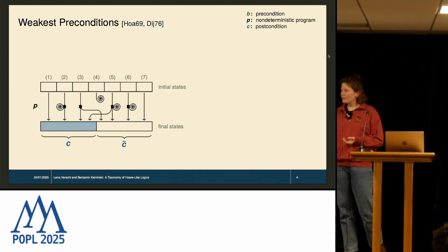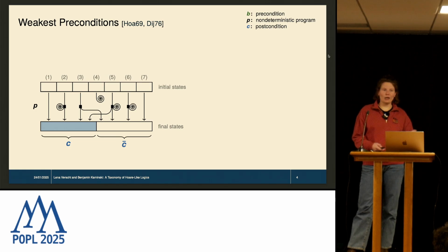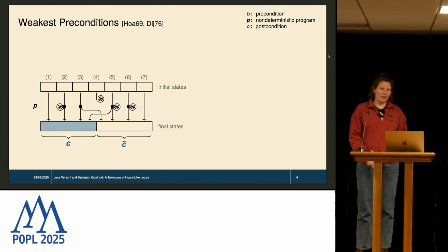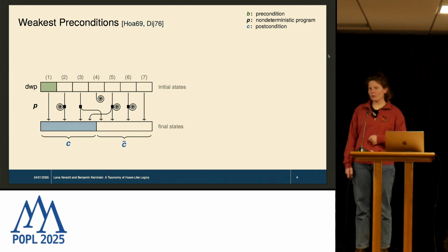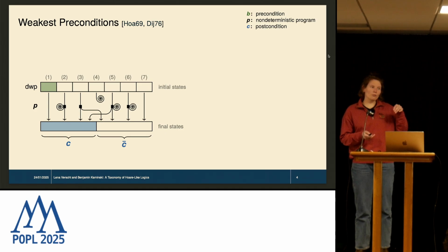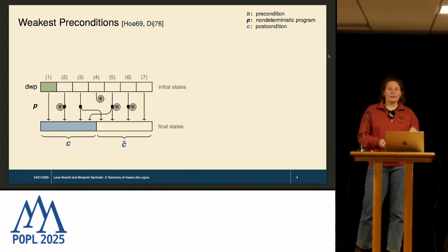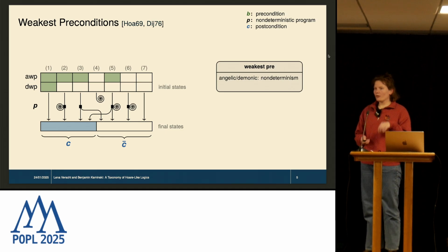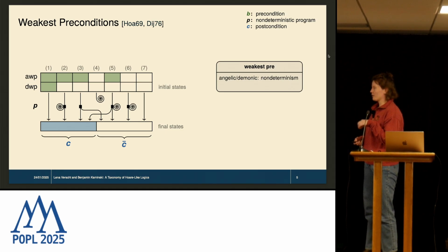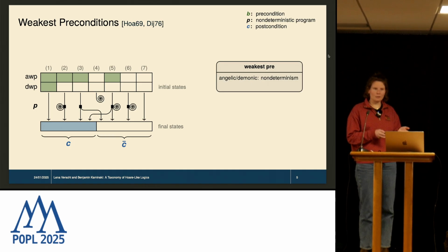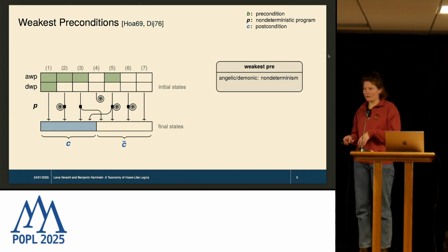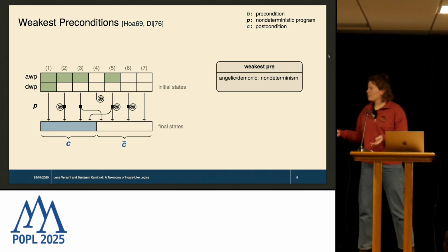And the different weakest pre variants contain different parts of these, so to speak. The first one that we're going to look at is the demonic weakest pre transformer, which only contains this first class. So this requires all paths that are starting in this set of states to terminate in the postcondition. The angelic weakest pre transformer only requires the existence of a path to the postcondition. So when I say angelic, demonic, you can think of there exists a path versus something has to hold for all paths.